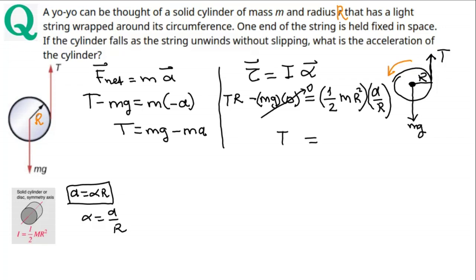T equals 1/2 m r squared a over r. Here there is also another r. It also makes it r squared. T equals 1/2 m a.